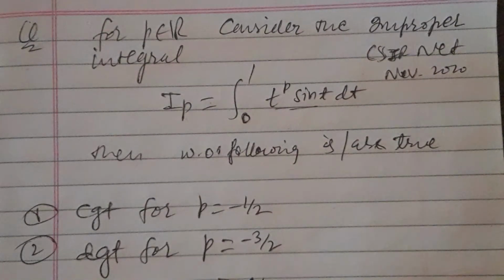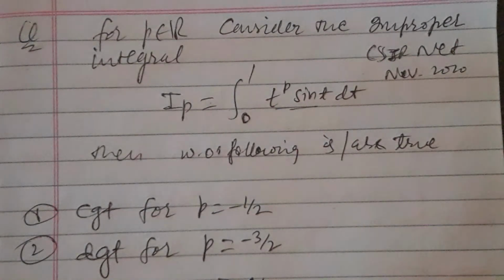If you don't know about the improper integral, first go and see the three types of improper integral. If the limits are infinite but the function is finite on that interval, this is the first type of improper integral. If the limits of the integral are finite but the function on that interval is unbounded, this is the second type of improper integral.